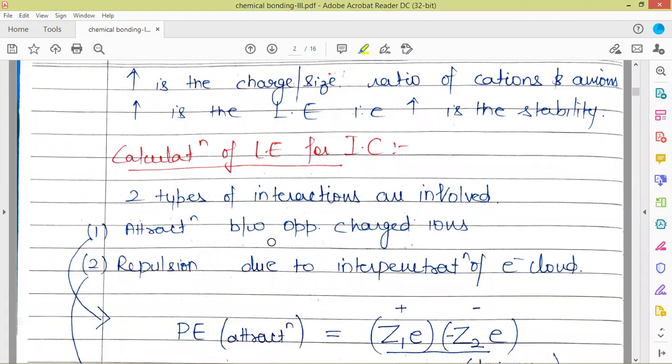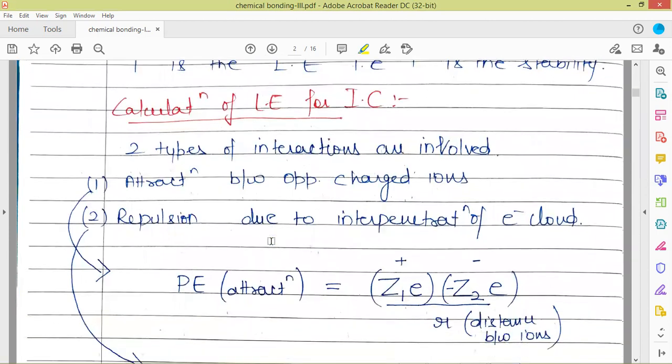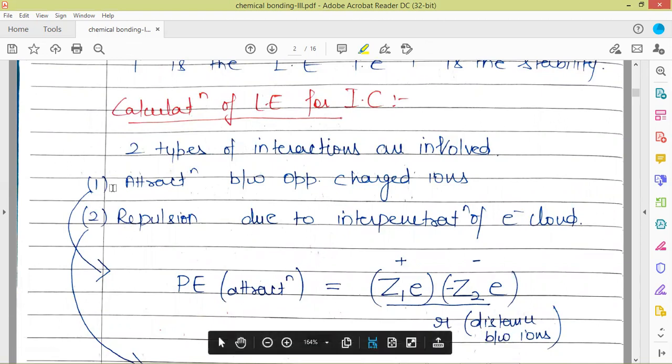So now let us see how we calculate lattice energy for ionic compounds. In case of ionic compounds, the compound is formed by the electrostatic interactions between the oppositely charged ions. So when the oppositely charged ions come near to each other, two types of forces come into play. The first one is the attractive forces between the oppositely charged ions.